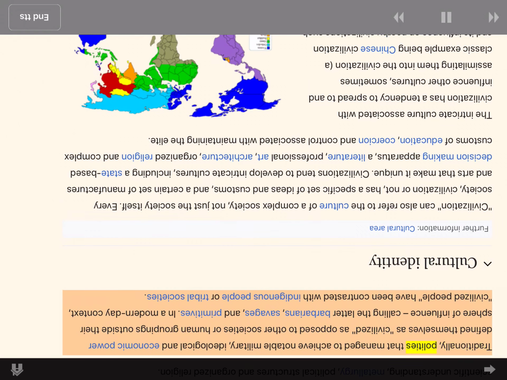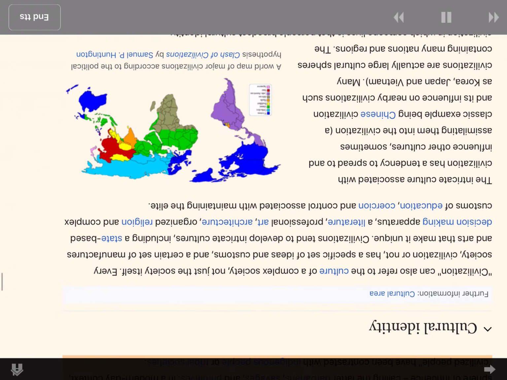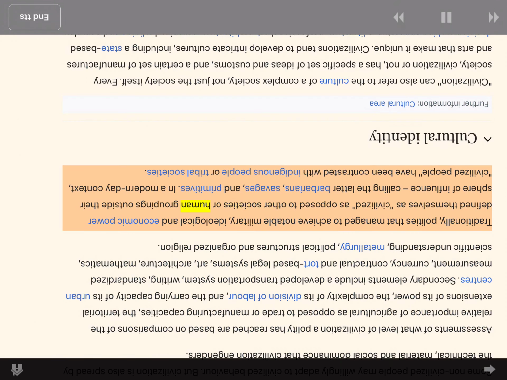Traditionally, polities that managed to achieve notable military, ideological and economic power defined themselves as civilized as opposed to other societies or human groupings outside their sphere of influence, calling the latter barbarians, savages, and primitives. In a modern-day context, civilized people have been contrasted with indigenous people or tribal societies.